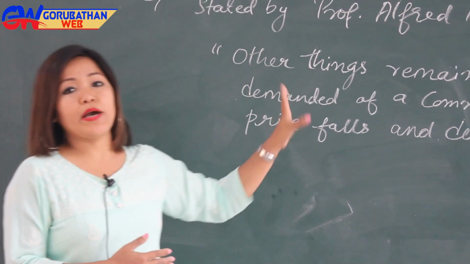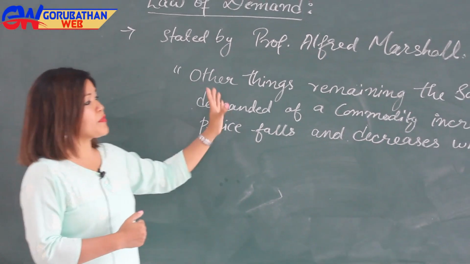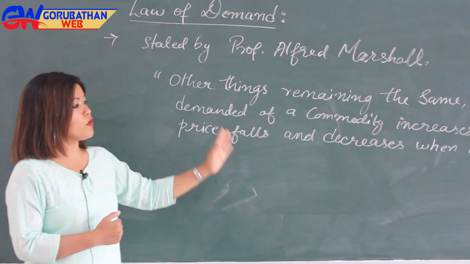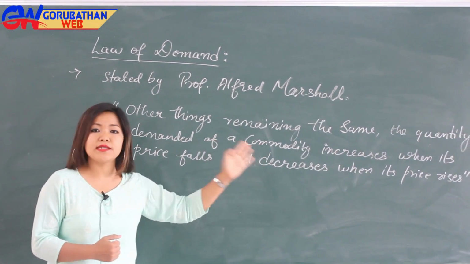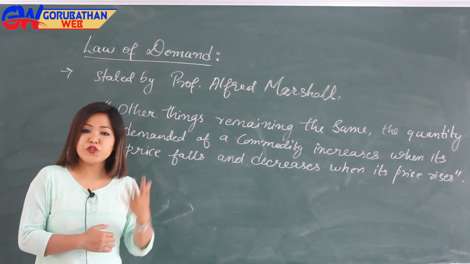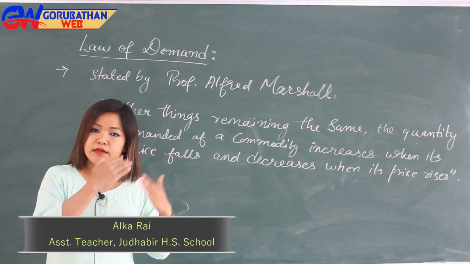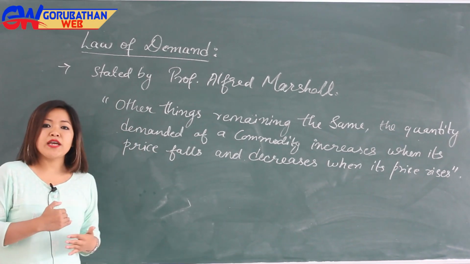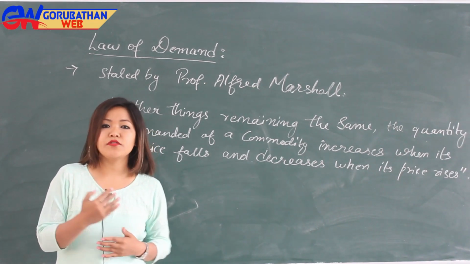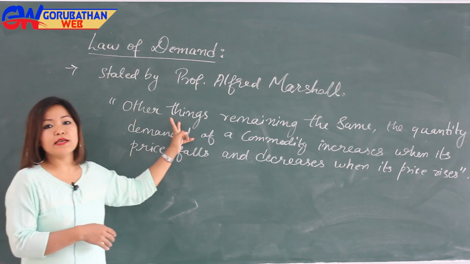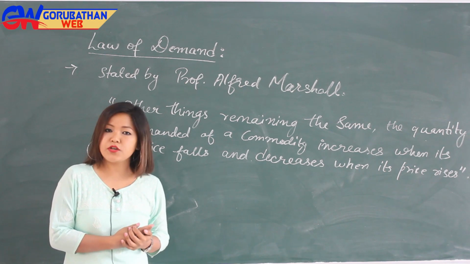It was first stated by Professor Alfred Marshall, and according to this law, other things remaining the same, the quantity demanded of a commodity increases when its price falls and decreases when its price rises, which means that when the price of any commodity increases, its quantity demanded decreases, and when the price of any commodity decreases, its quantity demanded increases. So here, other things means the other factors which influence our demand for any commodity.